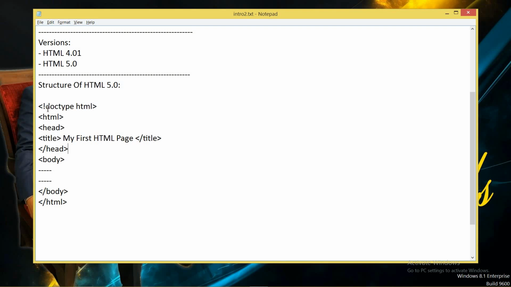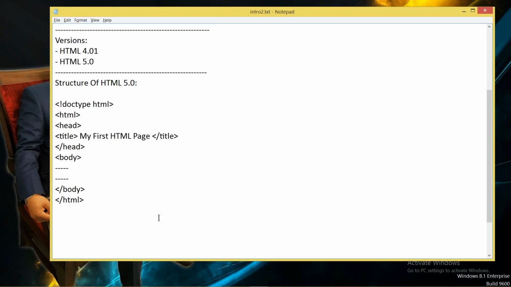We will talk more about doctype in 4.01, when I give you some introduction about DTDs. There are different types of DTDs available in 4.01, but in 5.0 there is only one declaration, that is doctype html. Okay, now I told you about the basic structure.